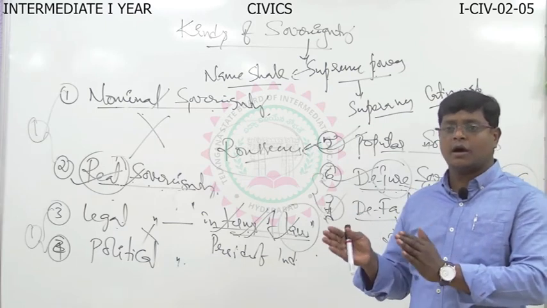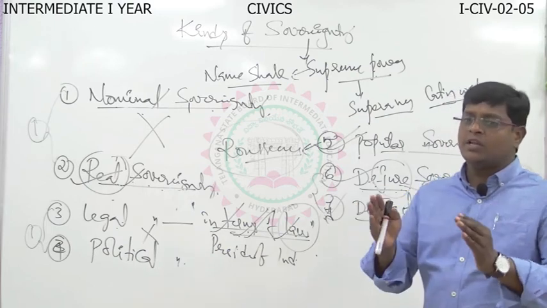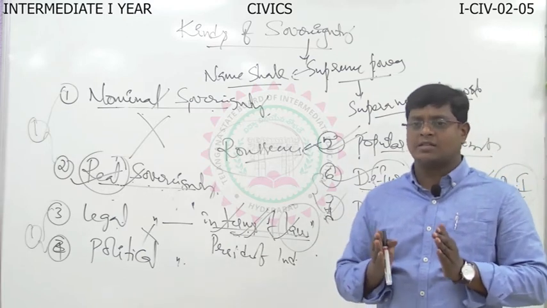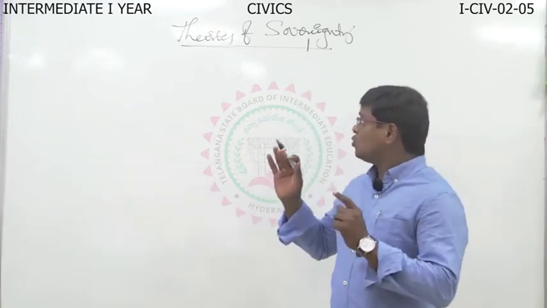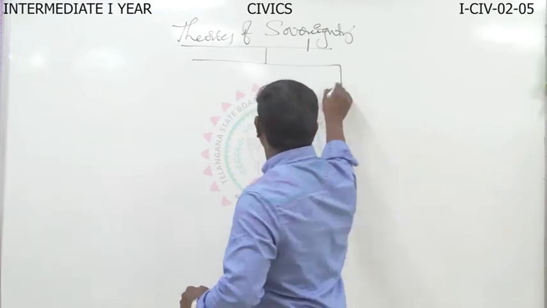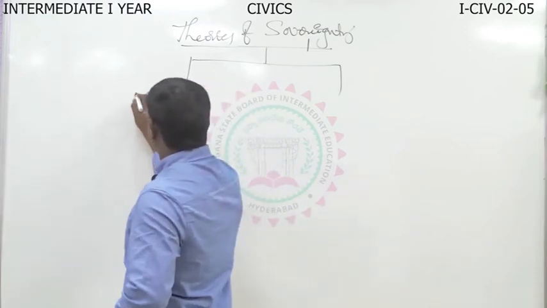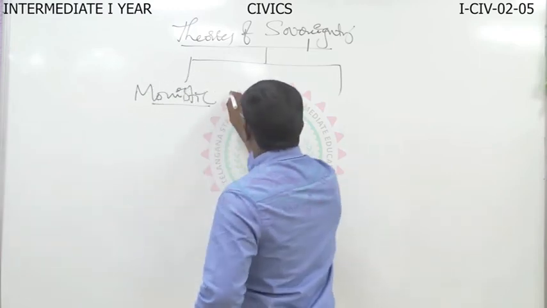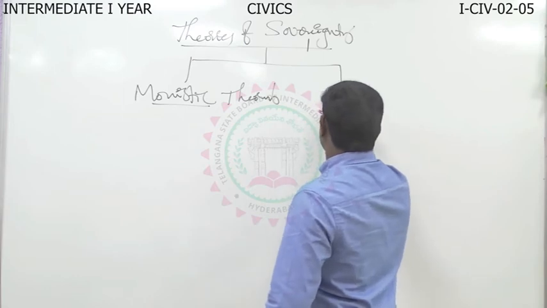What are the theories of sovereignty? There are 2 different theories of sovereignty. One is the monistic theory, another is the pluralistic theory. Let us try to understand the monistic theory of sovereignty and the pluralistic theory of sovereignty.